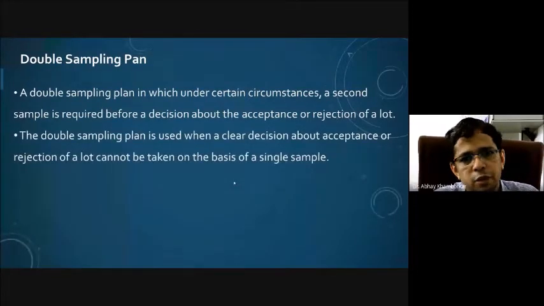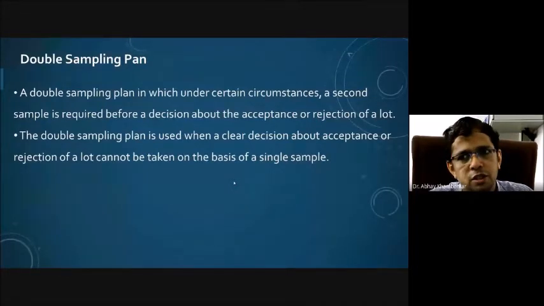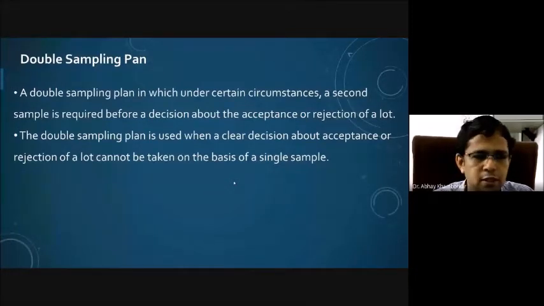Whereas in double sampling plan, instead of taking a decision only on a single sample, sometimes a second sample is also used, and then we take a decision whether to accept or reject a lot, of course, on the basis of certain criteria.